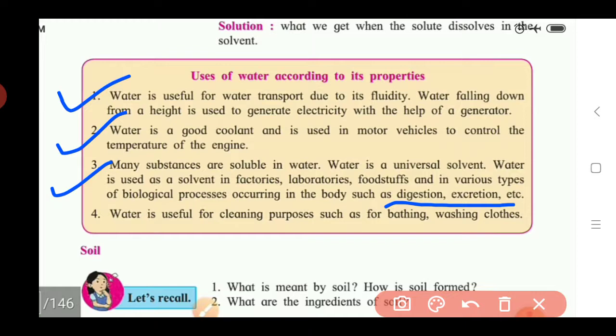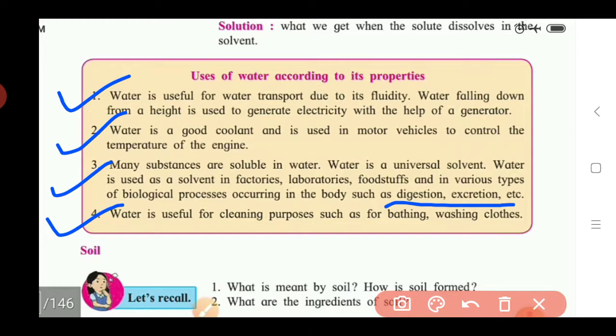Then we see the last property or uses of the water. It is useful for cleaning purposes such as bathing, washing clothes. So in our day to day life, we also use the water for various purposes, like all the cleaning purposes, like cleaning our body, as in bathing, and also for washing the clothes, floors, utensils.